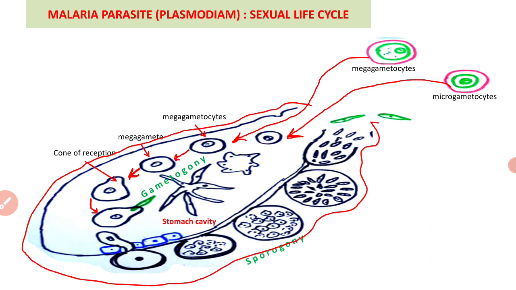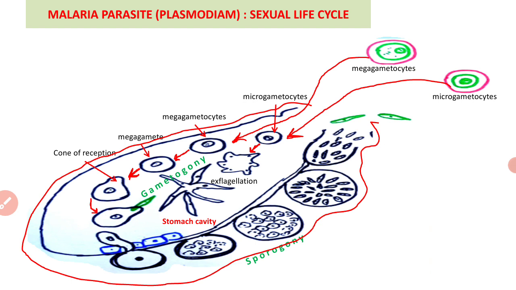From the microgametocytes, microgametes are formed. These microgametes are also called male gametes. In the first stage, these microgametocytes are rounded in structure, and afterward the exflagellation process takes place. This process takes place in the midgut of the mosquito.